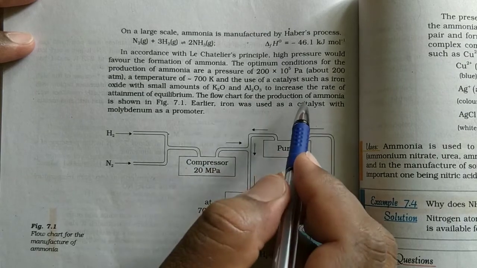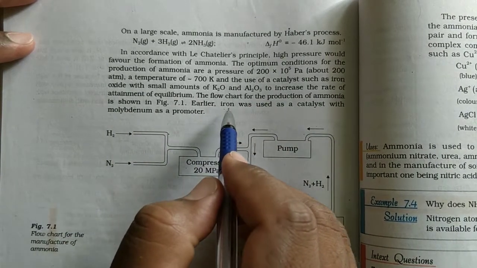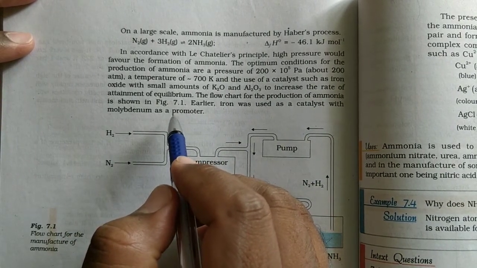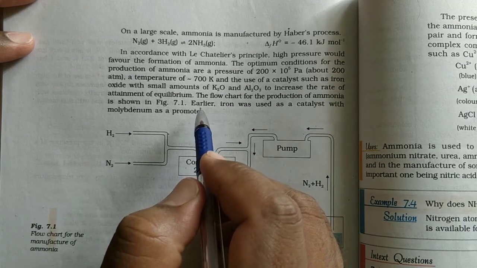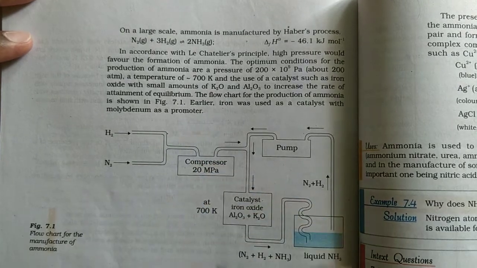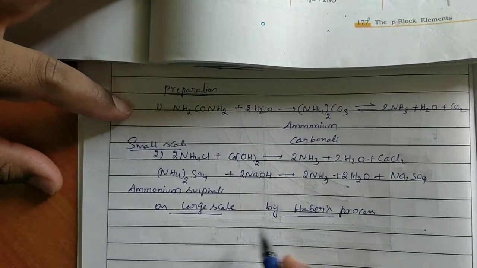The flow chart for the production of ammonia is shown in figure 7.1. Earlier, iron was used as a catalyst with molybdenum as a promoter. Promoter means it will activate the catalyst. In olden days, molybdenum was used as promoter in Haber's process.